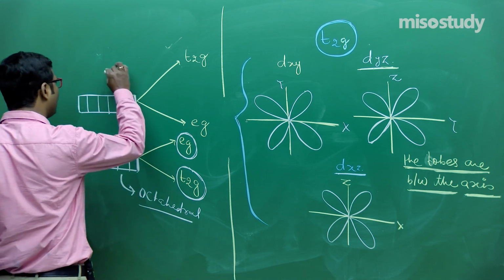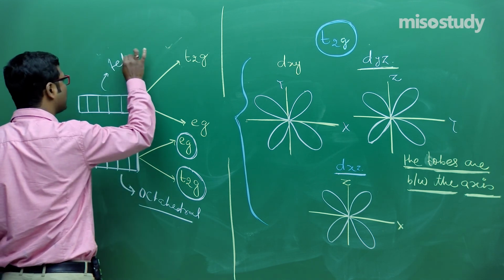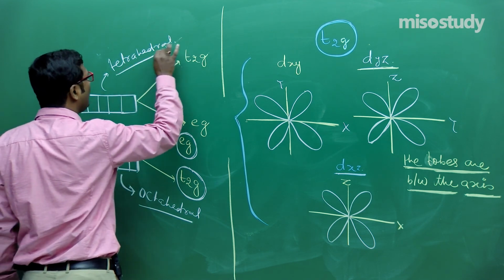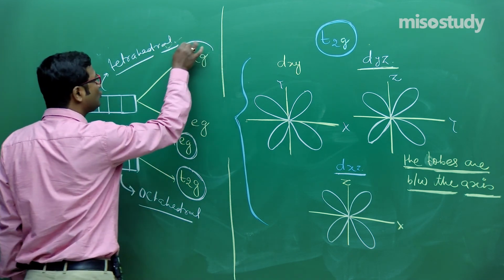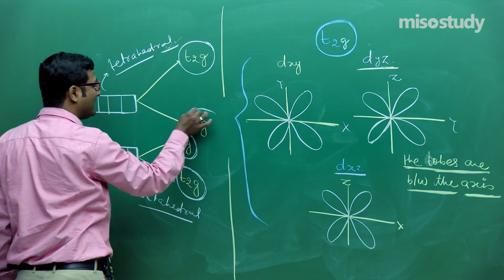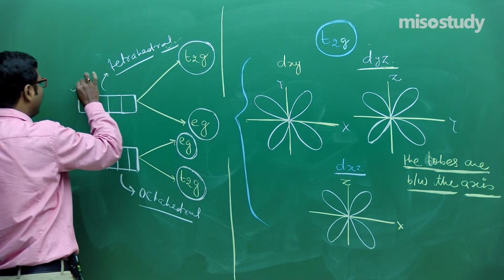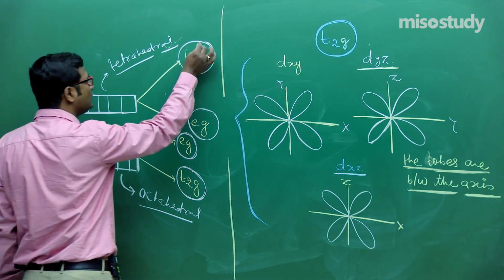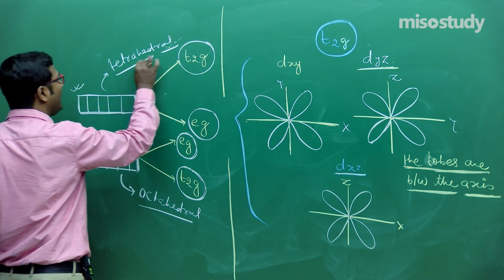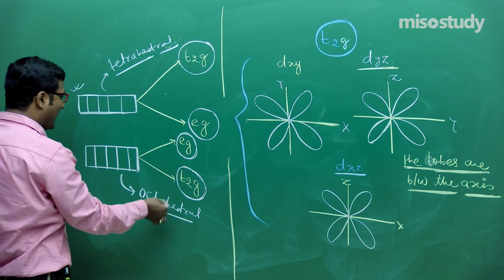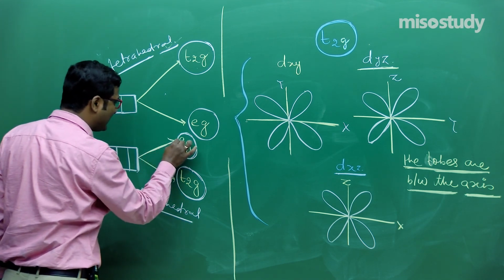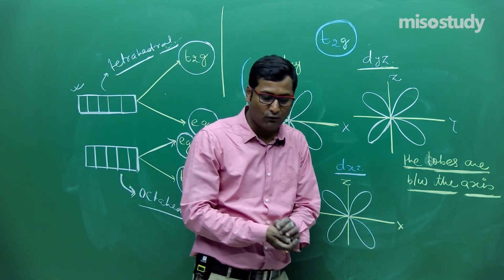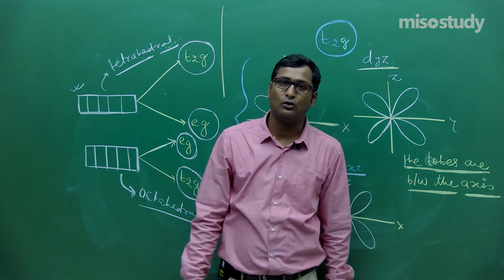If we talk about tetrahedral complexes, friend, then we will find that Eg is at a lower energy level and T2g is at a higher energy level. In my next lecture, I will discuss why T2g is at a higher energy level in tetrahedral complexes and why Eg is at a higher energy level in octahedral complexes. Is it clear to you, friend? So friend, thank you so much.